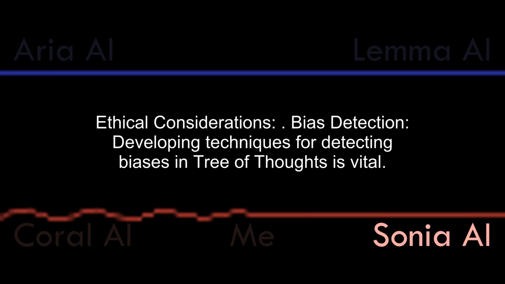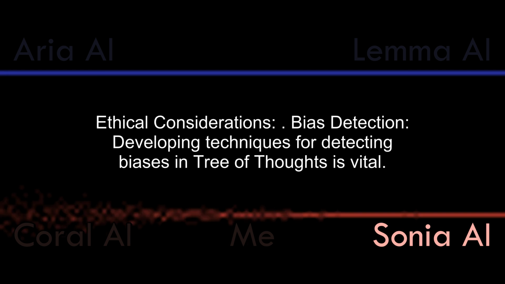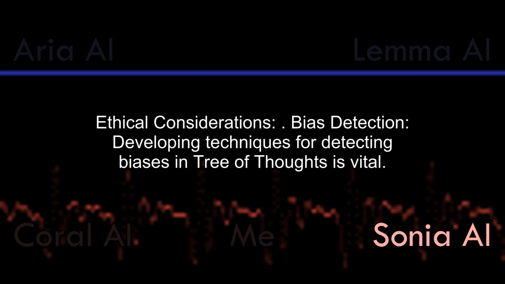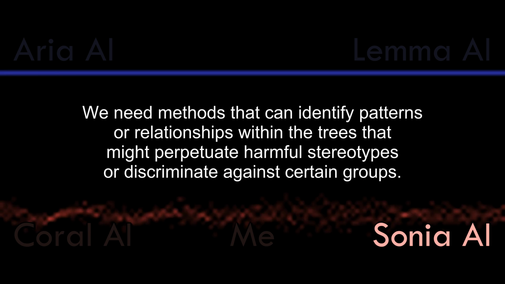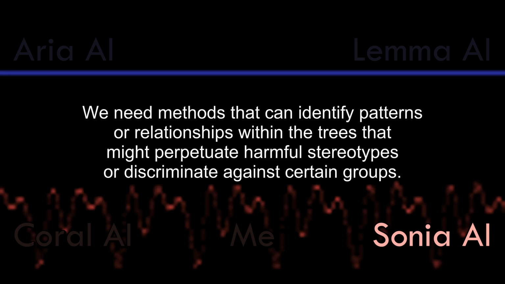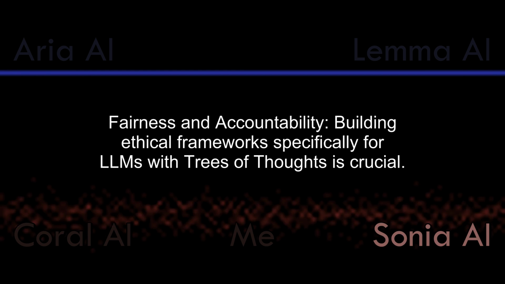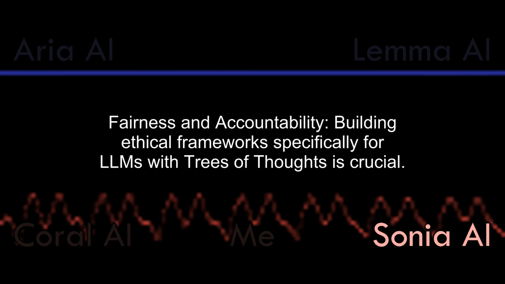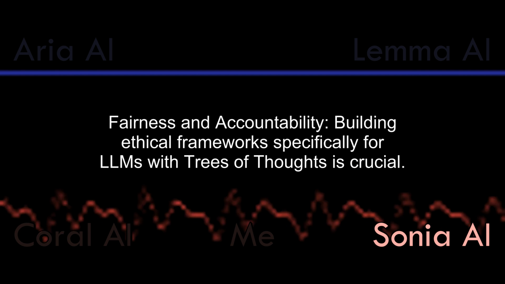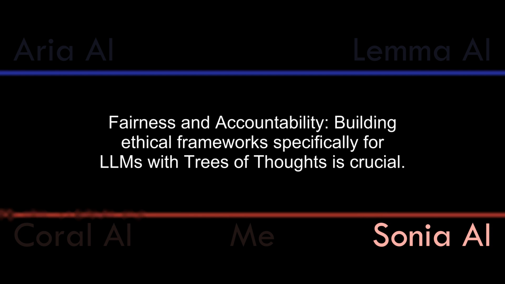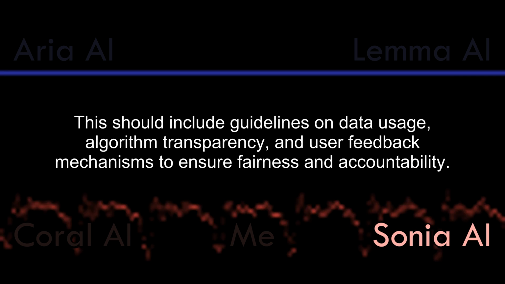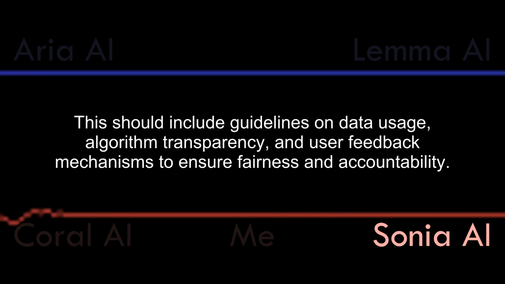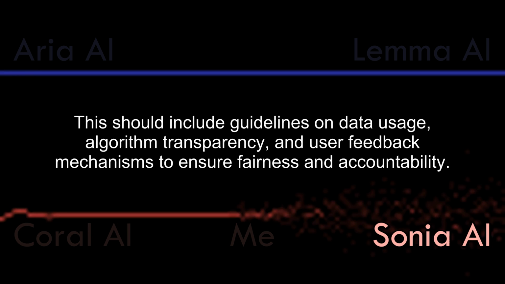Ethical considerations: bias detection: developing techniques for detecting biases in tree of thoughts is vital. We need methods that can identify patterns or relationships within the trees that might perpetuate harmful stereotypes or discriminate against certain groups. Fairness and accountability: building ethical frameworks specifically for LLMs with trees of thoughts is crucial. This should include guidelines on data usage, algorithm transparency, and user feedback mechanisms to ensure fairness and accountability.